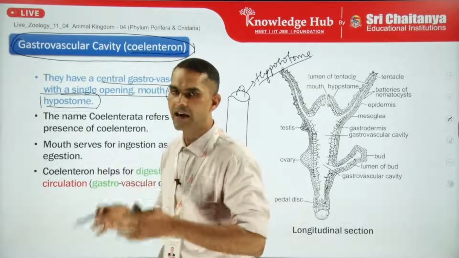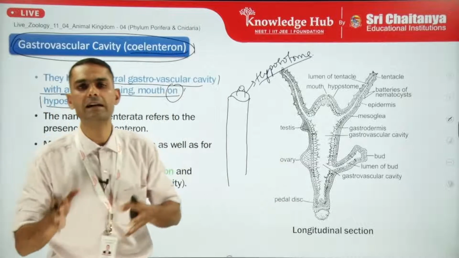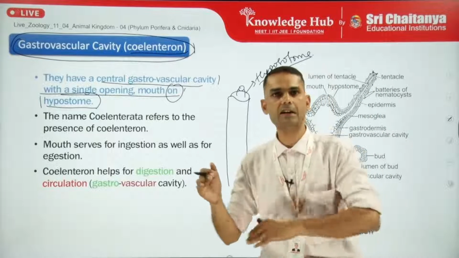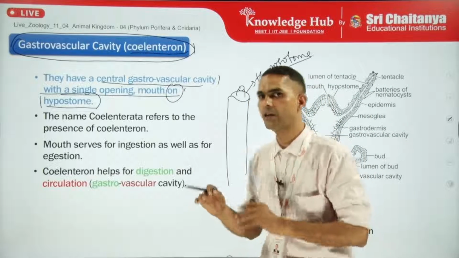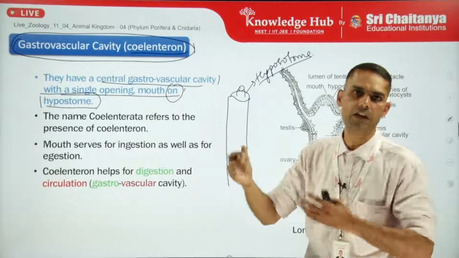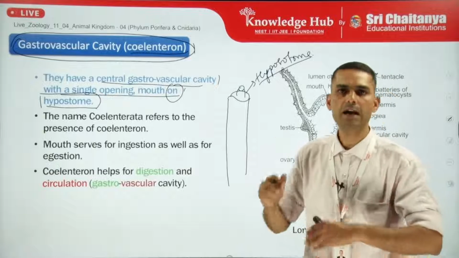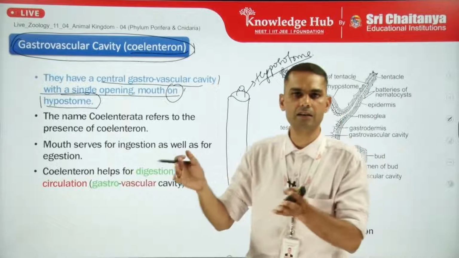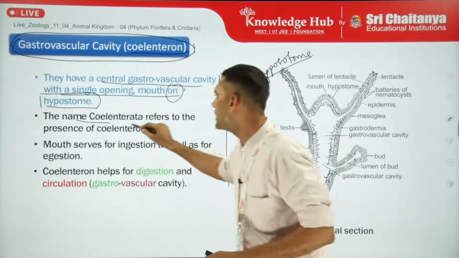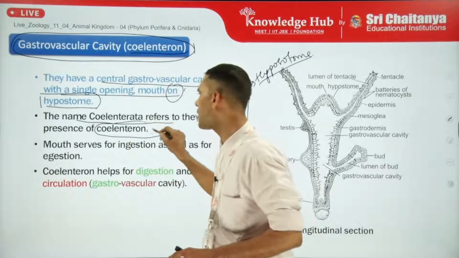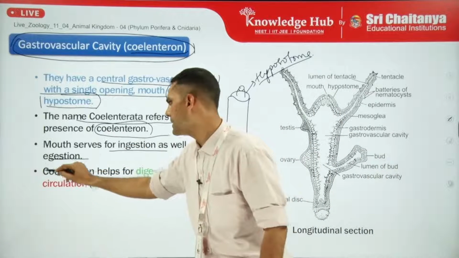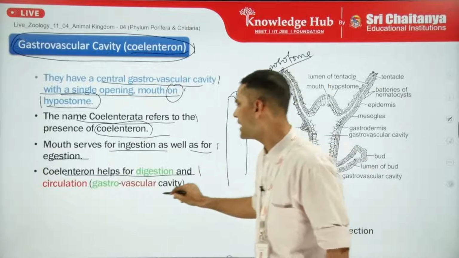That means all the members have a blind sac body plan, right? One end is open, the opposite or aboral end is closed, and only a single opening is there both for ingestion and egestion of undigested food. Ingestion for the food and egestion for the undigested food, both from the single opening. So the name Coelenterata refers to the presence of the coelenteron cavity. The mouth serves for ingestion as well as egestion, and the coelenteron helps for digestion as well as circulation.